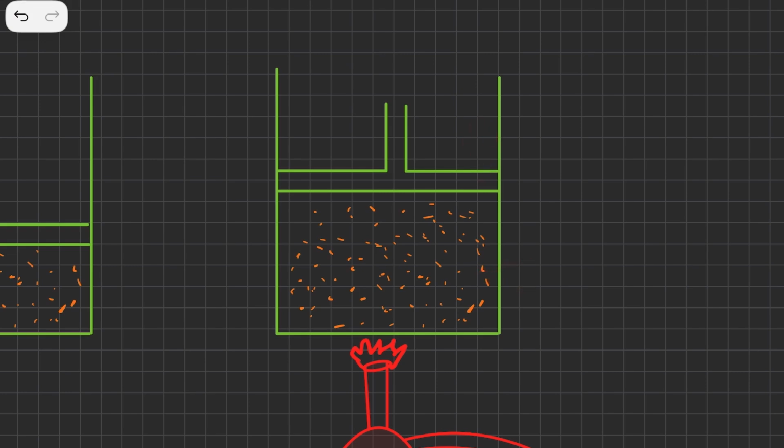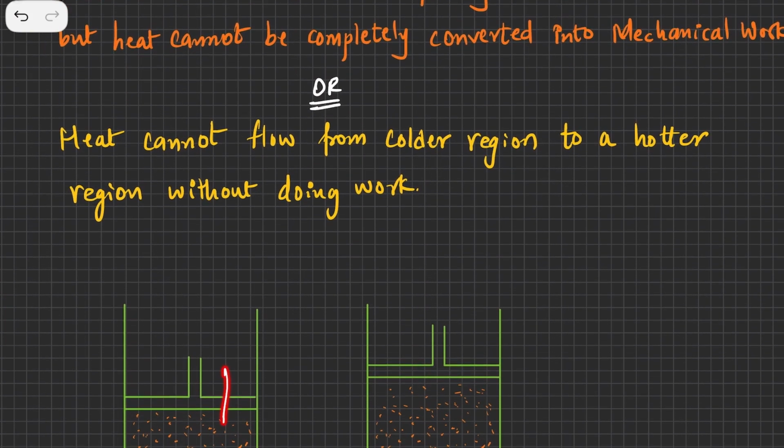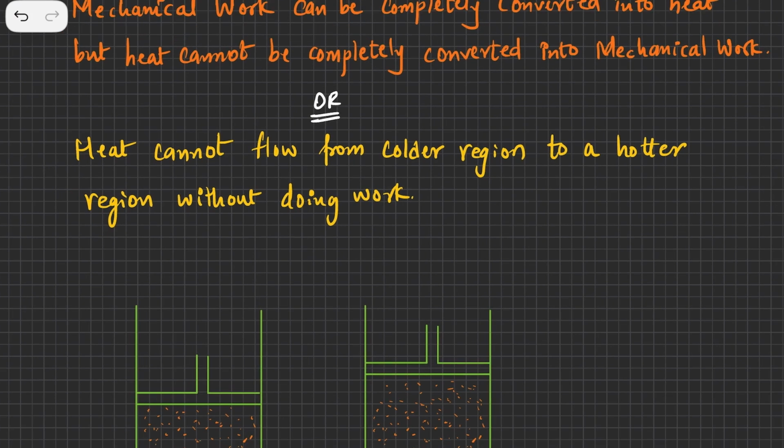So you will not be able to convert heat completely into work done. There will always be loss of energy. However insulated a material you take, and try to protect the heat so that it should not be lost, there will be some energy which is going to get lost. So the statement says that mechanical work can be converted into heat completely, but heat cannot be completely converted into work, and there will be some loss. And there is another statement: heat cannot flow from the colder region to the hotter region without doing work.